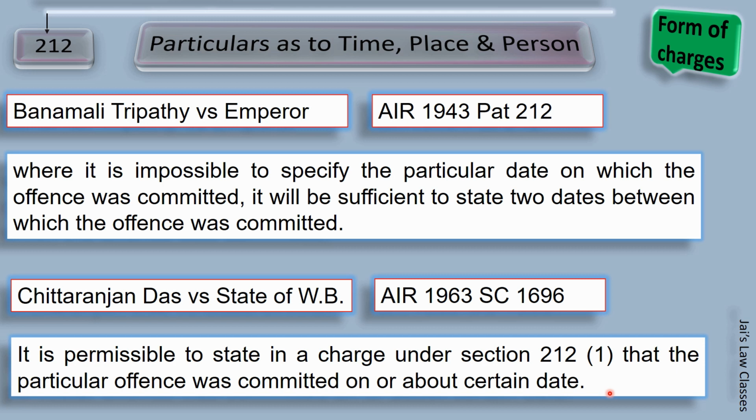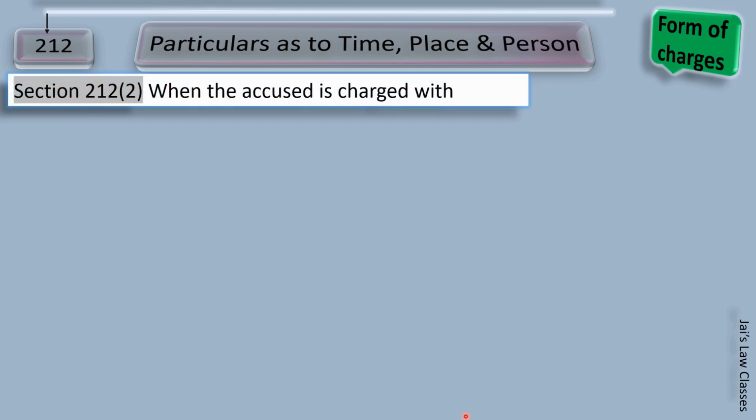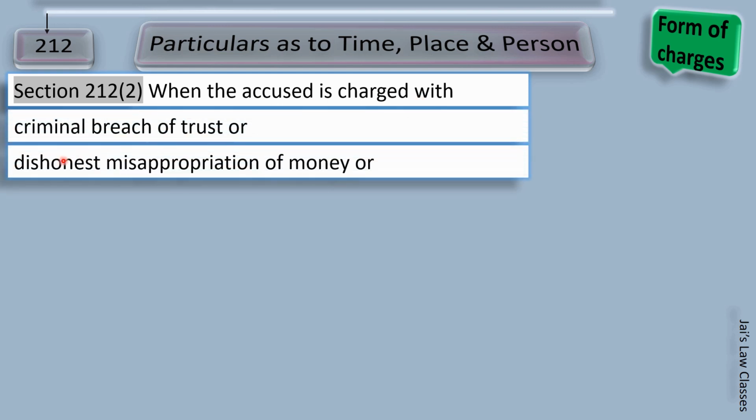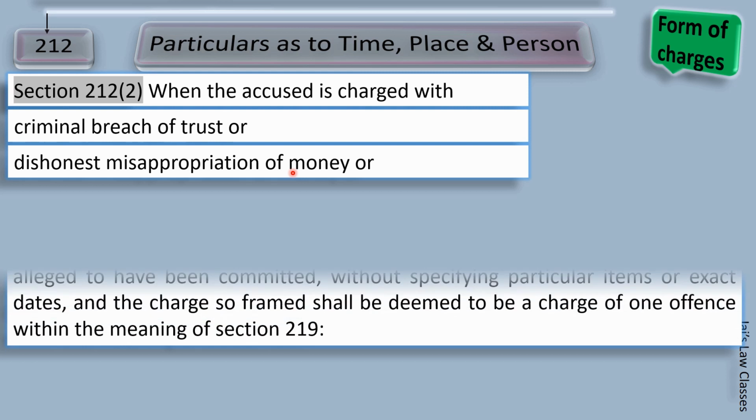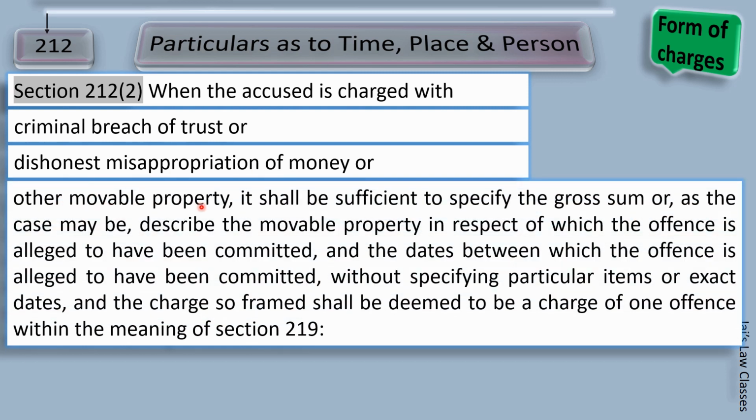Now let's cover subsection 2 of 212. It says when the accused is charged with criminal breach of trust or dishonest misappropriation of money or other movable property, it shall be sufficient to specify the gross sum, or as the case may be, describe the movable property in respect of which the offense is alleged to have been committed and the dates between which the offense is alleged to have been committed without specifying particular items or exact dates, and the charge so framed shall be deemed to be a charge of one offense within the meaning of section 219.